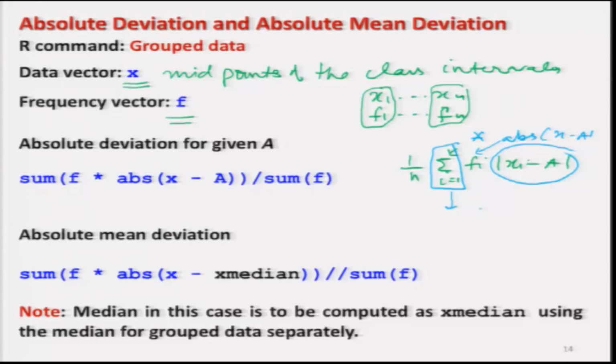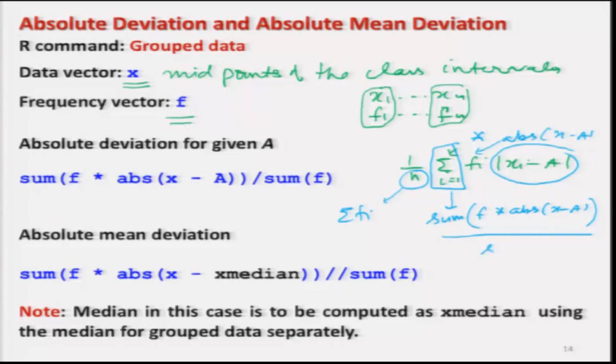So, I can say here, first of all find out the absolute value of x minus a, then multiply it by here vector f, and then whatever is the command here, you have to find the sum, and it has to be divided by here n, where this n is going to be the summation fi.